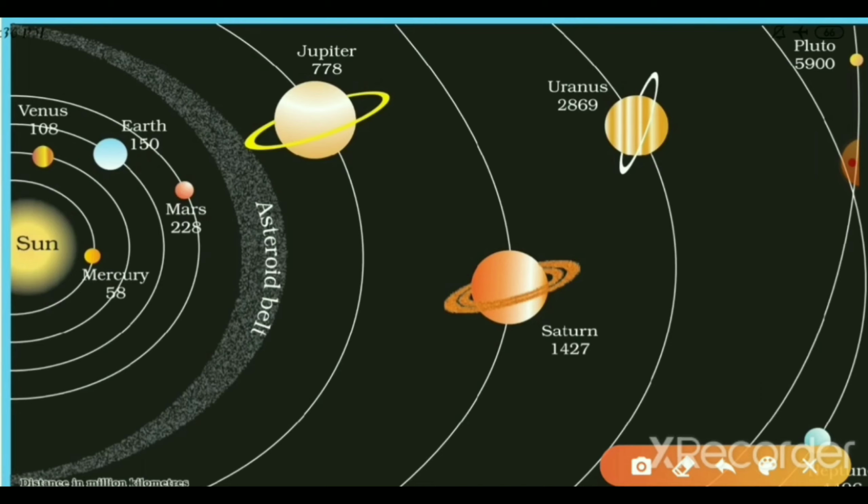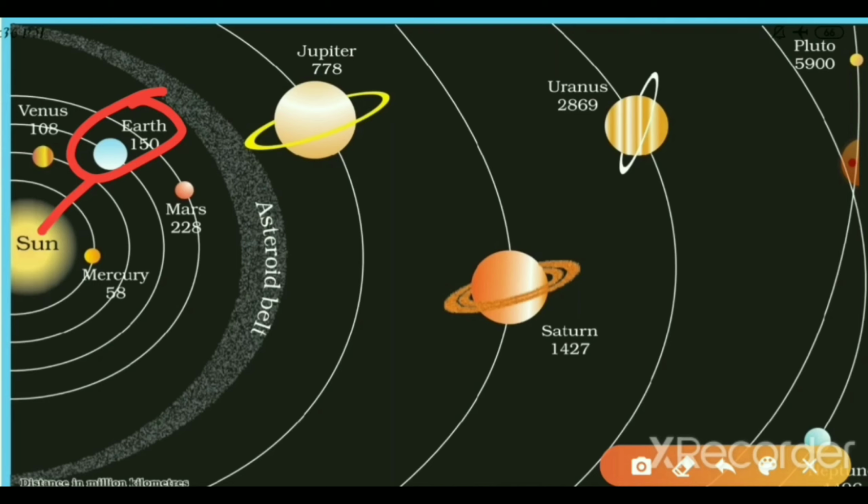First, let me explain about the Earth. When coming to Earth, it is in the shape of a geoid, and it is the third nearest planet to the sun and the 5th largest planet in size. When coming to age, it is 4.54 billion years old.